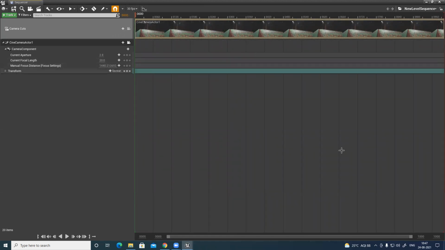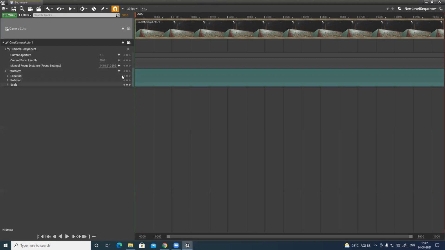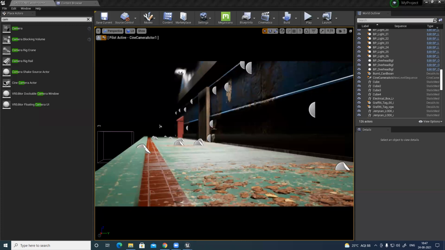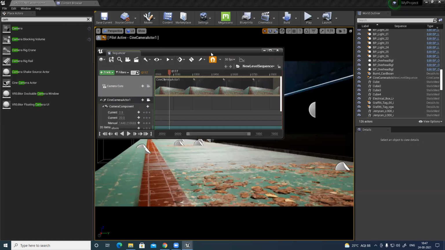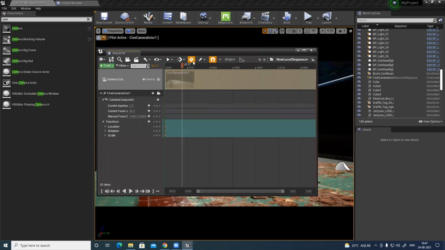Now it will capture. Right now my camera is in a static position, and you can see I have focal length and focus distance. All the settings are there. I can definitely change them. So let's do something very simple. First thing first, I want to change the transformation, the location of my camera. Let's start with 1 point, then move it a few hundred frames and move it to the other side, and make sure your auto key is on. This is the auto key, it's on.